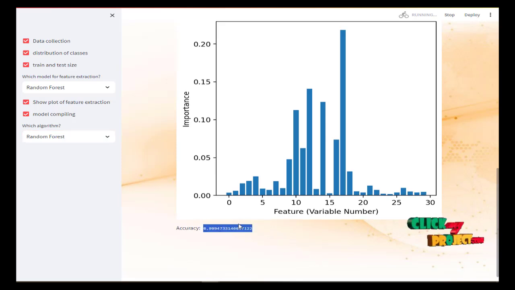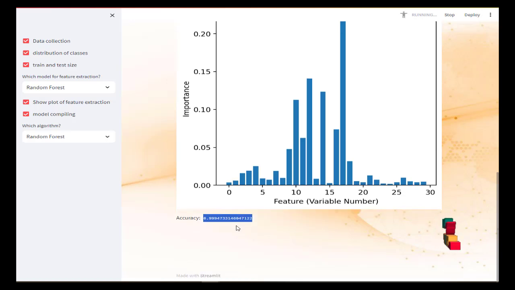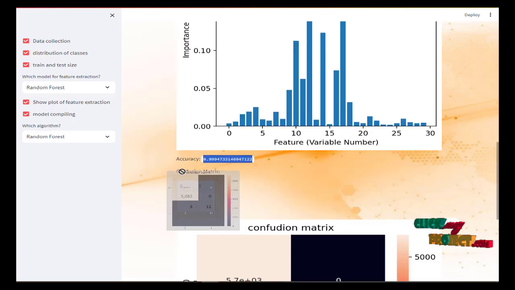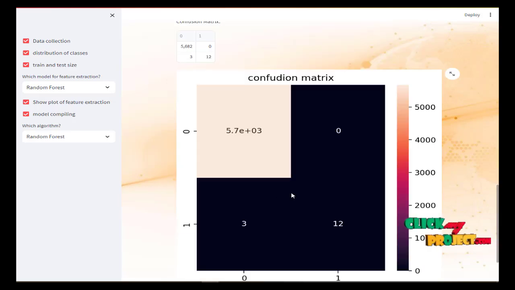This one is the accuracy. This is a confusion matrix.